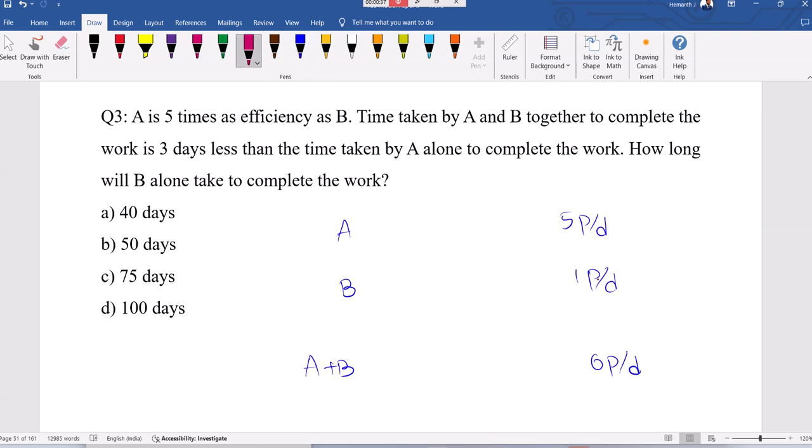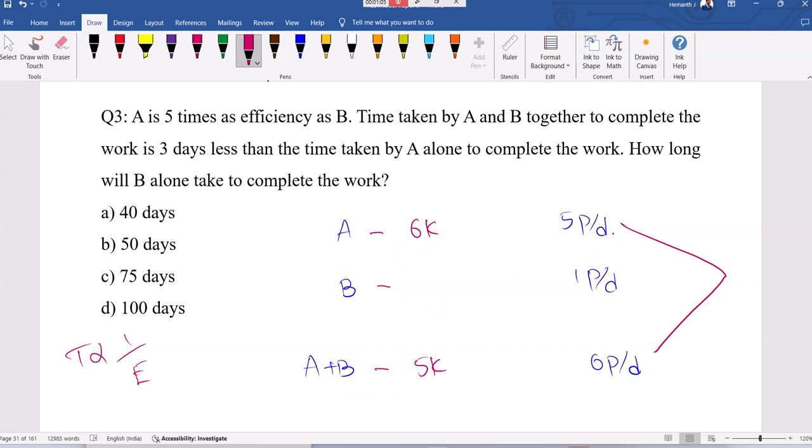Now see, time and efficiency are inversely proportional. A's efficiency is 5, A plus B's efficiency is 6. Now the time taken will be in the ratio 6 is to 5. Take 6k and 5k, because the efficiency is 5 is to 6, the time will be 6 is to 5.